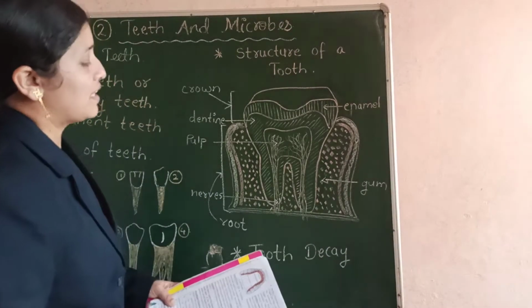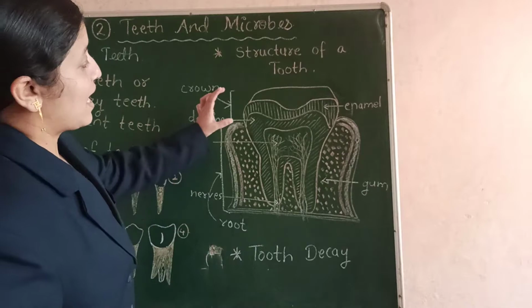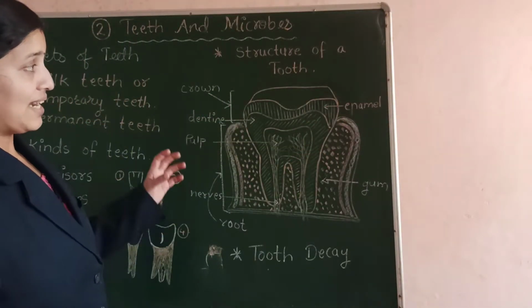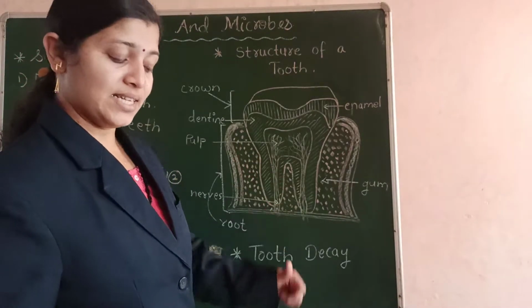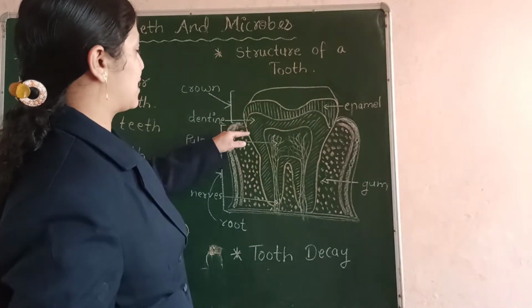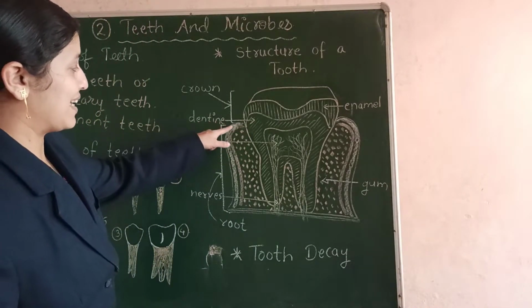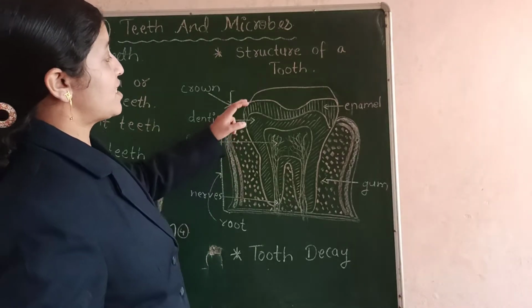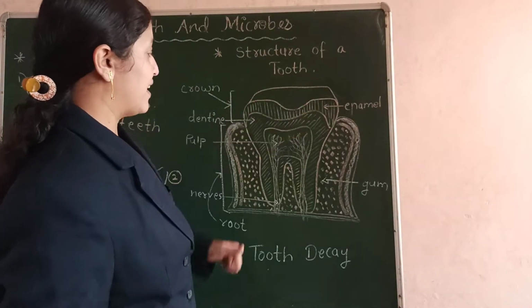This white layer, the outside covering of the teeth, is called enamel, and it is white in color. Next to the enamel there is one more layer which is called the dentine, and this dentine is very hard. It is even harder than the enamel.